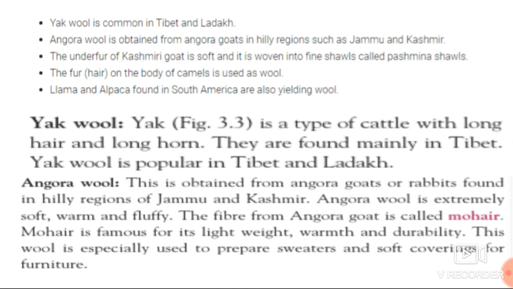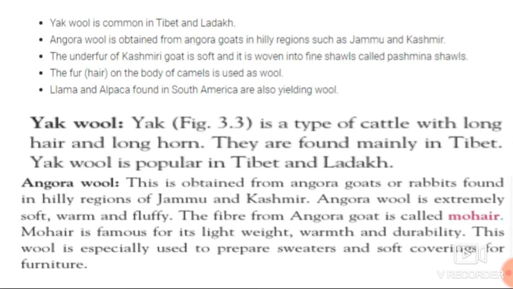So what is this mohair? Mohair is the fiber which is famous for its lightweight, warmth and durability. This wool is especially used for preparing sweaters and soft coverings of furniture. So, students, we get the Angora wool from the Angora goat. Where are these Angora goats found? They are found in Jammu and Kashmir.